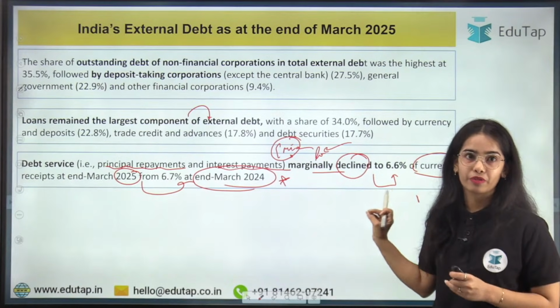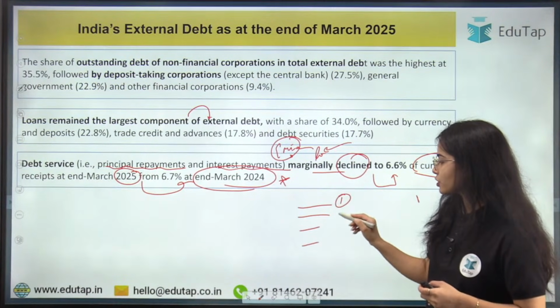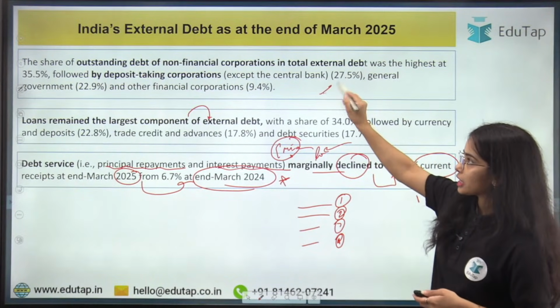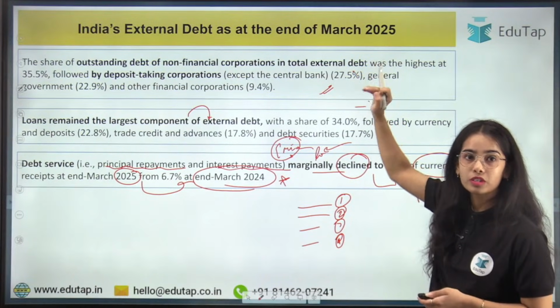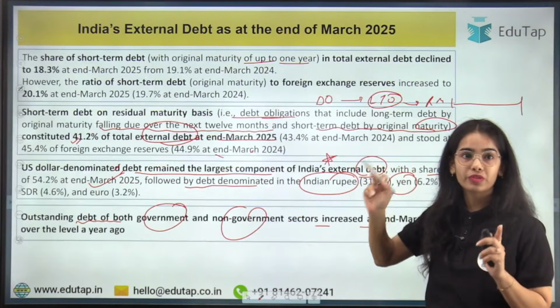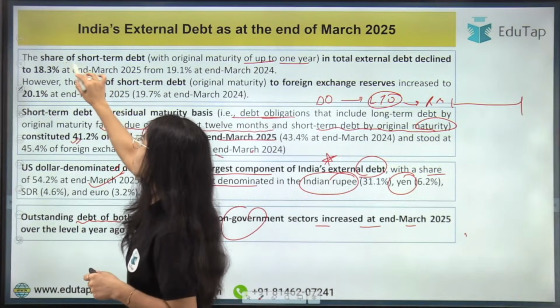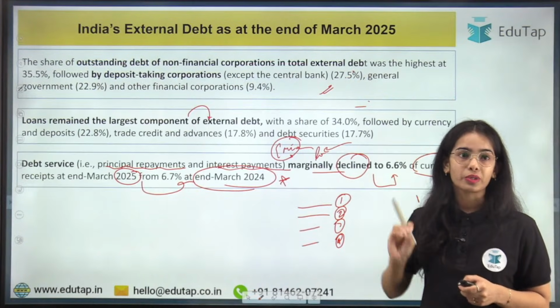end of March 2025. So do remember that numbering wise, which is the first, which is the second component, which is the third, and which is the fourth, and in such kind of lines you have to remember first, second, third, and fourth. And a question previously in the last year RBI Grade B examination has come on the share of short-term debt to the total external debt. Okay, so such kind of question has come.